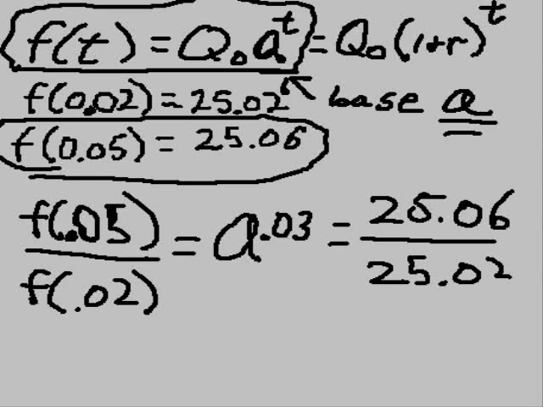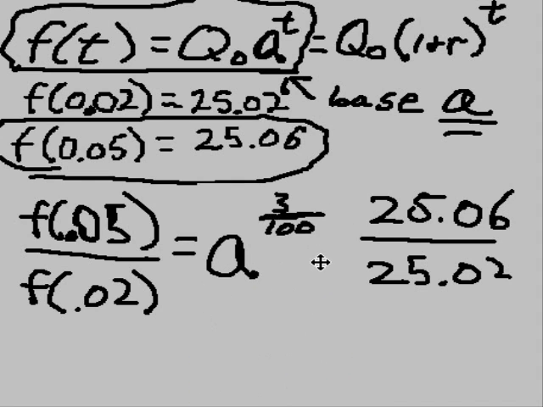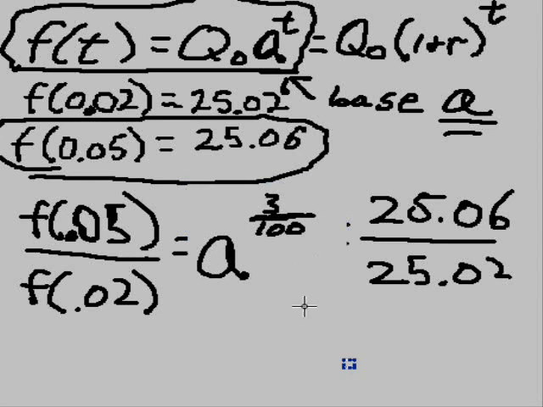Oh, but I got a decimal here. What am I going to do? I could rewrite this as a fraction. I went over 100 places, so 0.03 is 3/100ths. So I can rewrite this now as such: a to the 3/100ths is equal to 25.06 over 25.02.